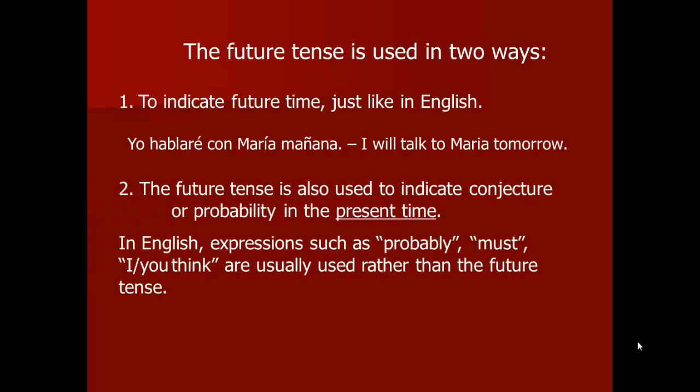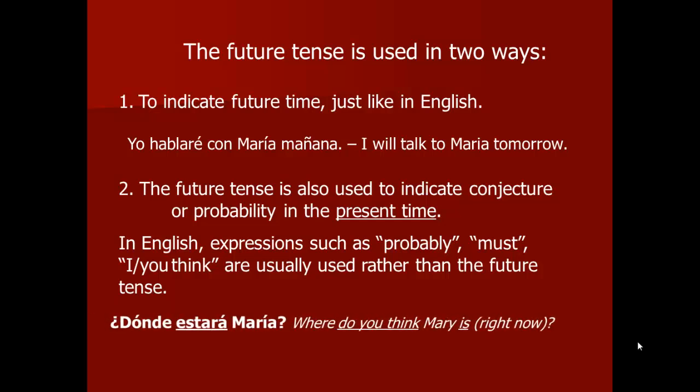You can also use it to indicate probability or conjecture in the present time, meaning where would someone be, or what would they be doing. So in English, this expression is probably, must, or what do you think, such as if I was to say, ¿Dónde estará María? It would be like, where do you think Maria is right now? As opposed to literally the sentence saying, where will Maria be? So it's our idea of saying, as a probability, based on what we know about Maria, where would she be?